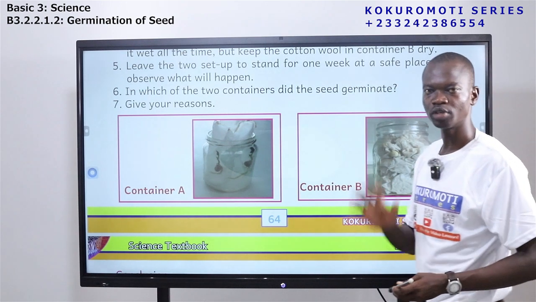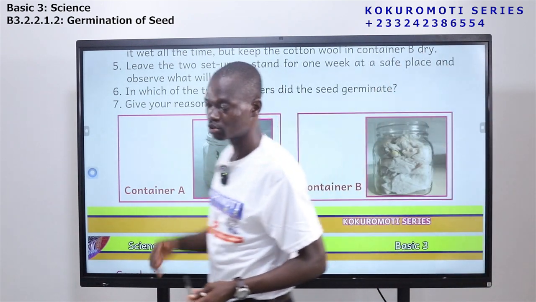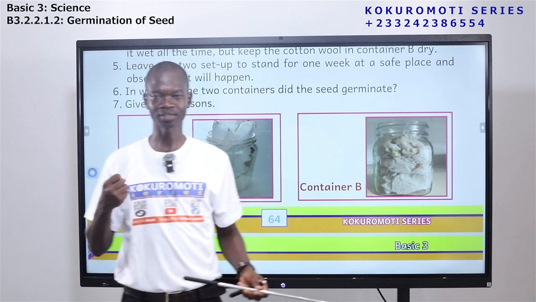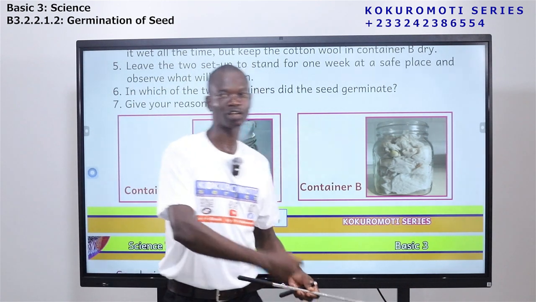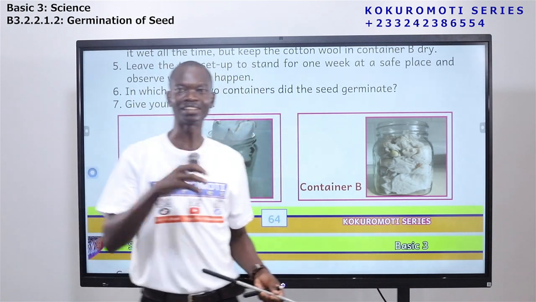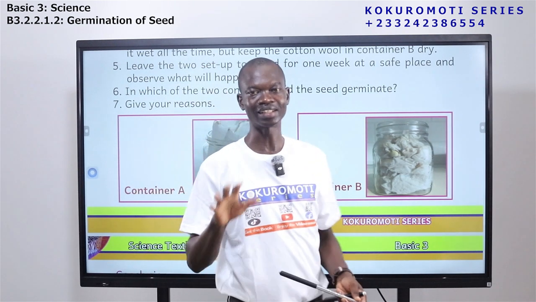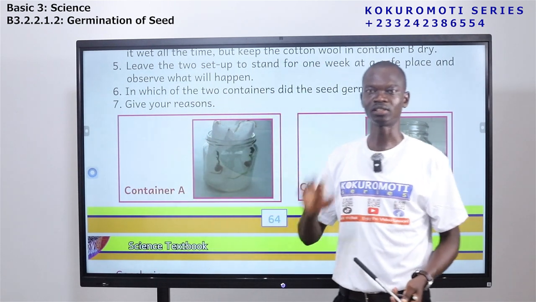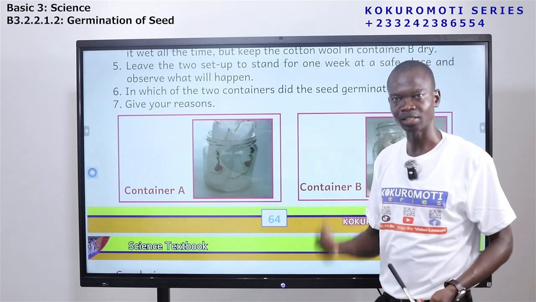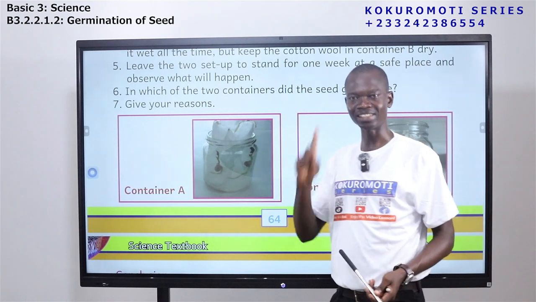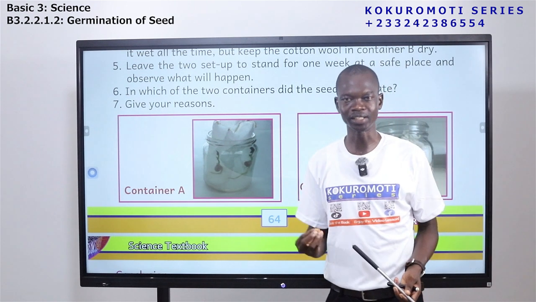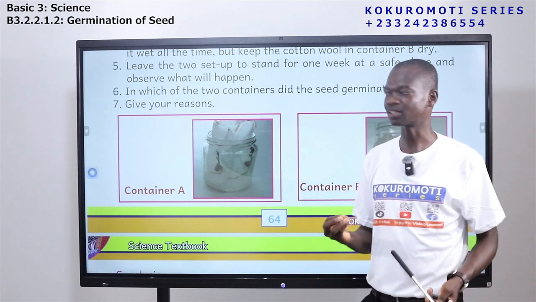So wherever you go, if you are asked about germination, you should be able to tell what germination is: a young plant coming out of a seed. Now, before a young plant will come out of a seed, there are some things that are necessary. So we say the plant needs some necessary conditions before it can germinate. We have mentioned the seed itself. It should be viable. Viable means that the seed should be healthy. It should be a good seed.